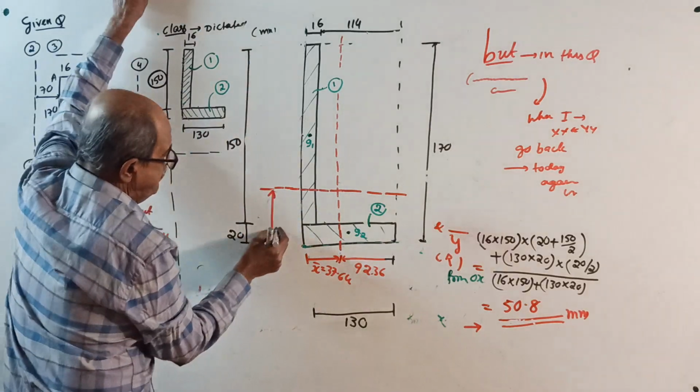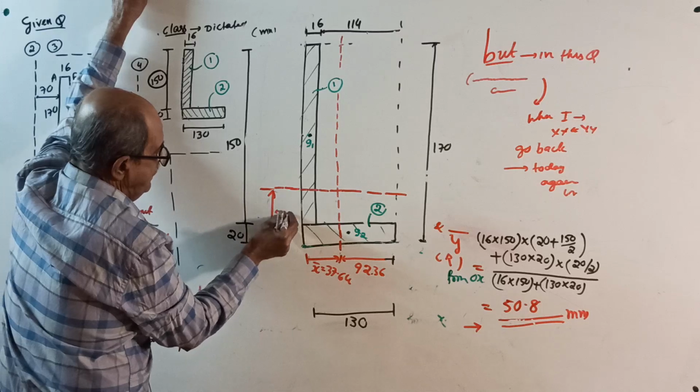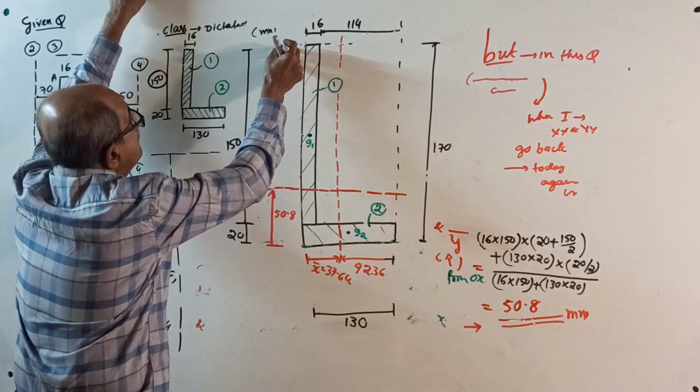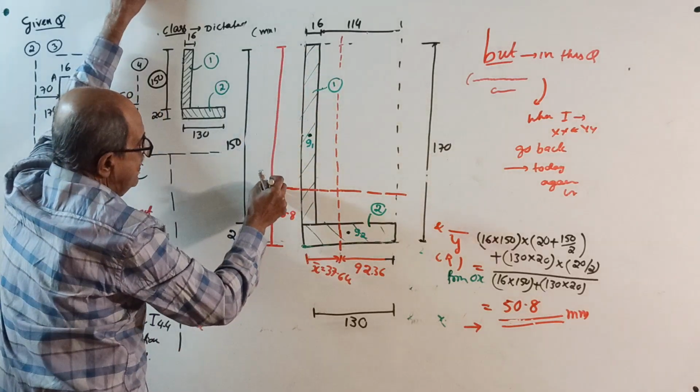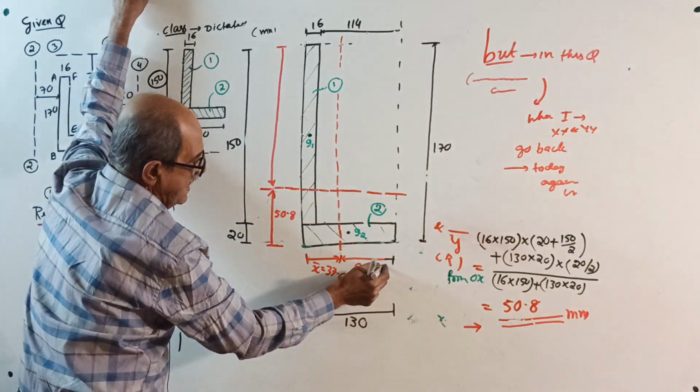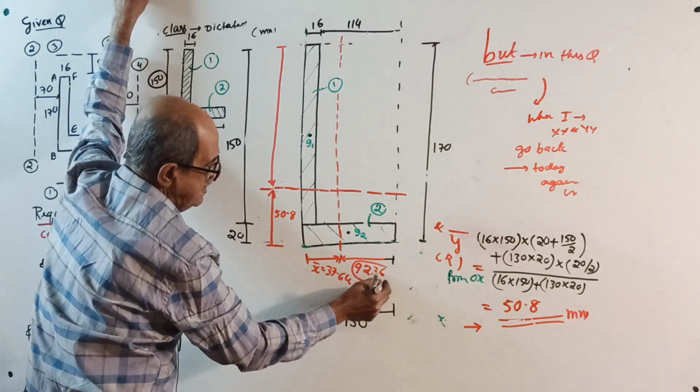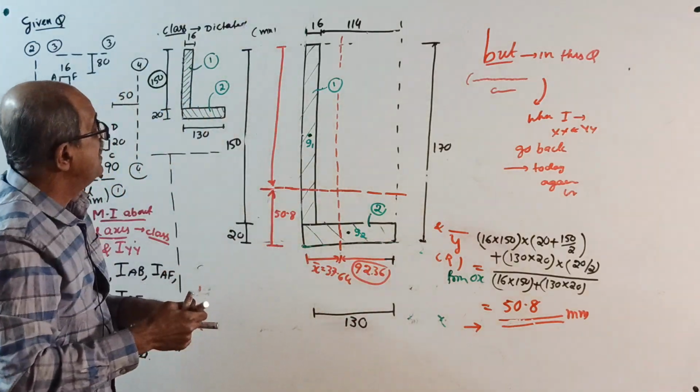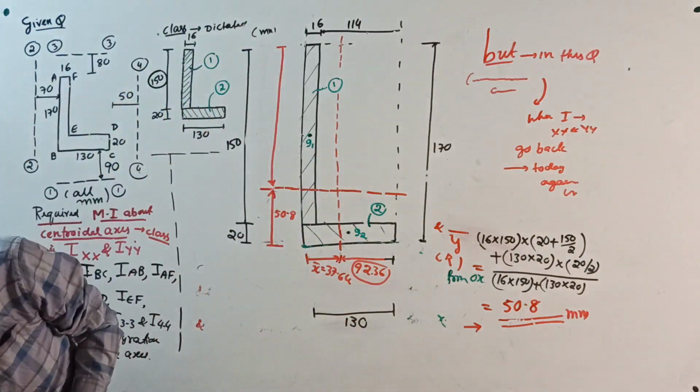So this is 50.8. If this is 50.8, then from here to here will be 170 minus 50.8, which is 119.2. This is a calculated value, not given.